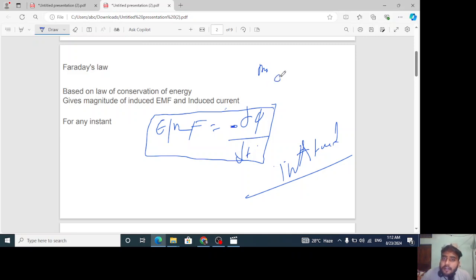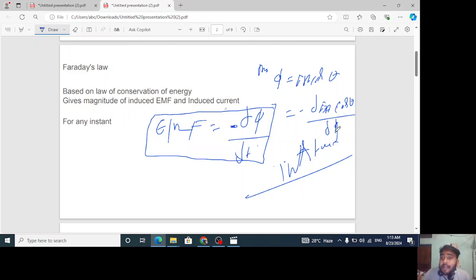And we all know that phi is equal to B A cos theta. So if you put the value of phi as B A cos theta, we get minus d(B A cos theta) upon dt. Now whenever we solve a question, we have to keep in mind whether B is constant, or A is constant, or what theta is given.